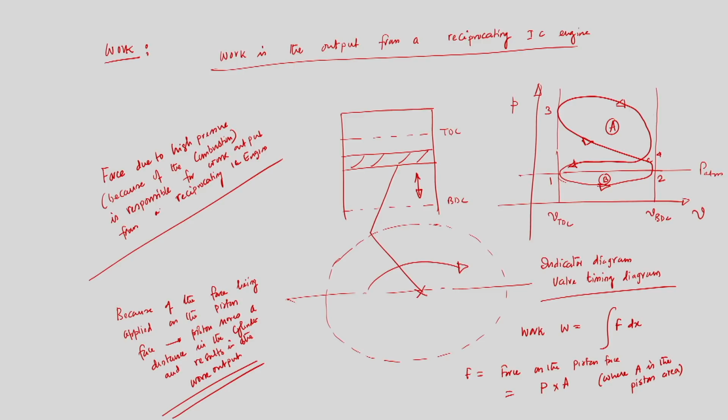Sometimes there might be a case that the intake process is conducted even at a pressure which is higher than the atmospheric pressure. That issue we will discuss maybe in one of our subsequent lectures, but for the time being we should know that intake, exhaust and compression are strokes for which we need to absorb work, while in case of a power stroke we are getting power work from the engine cylinder, and that we can get from the area under the process lines on PV coordinates in an indicated diagram.